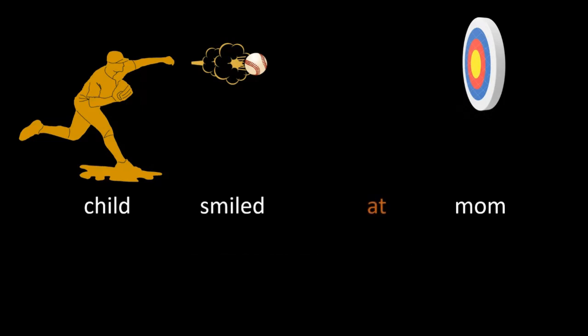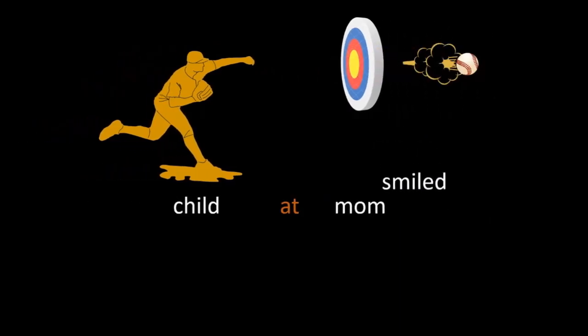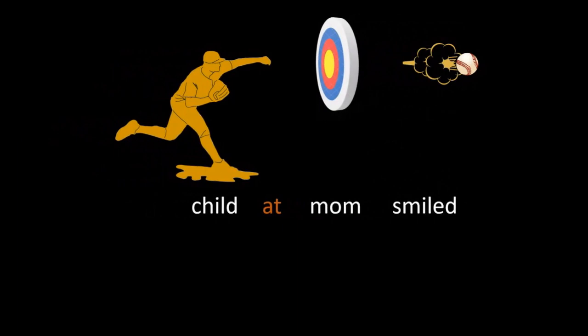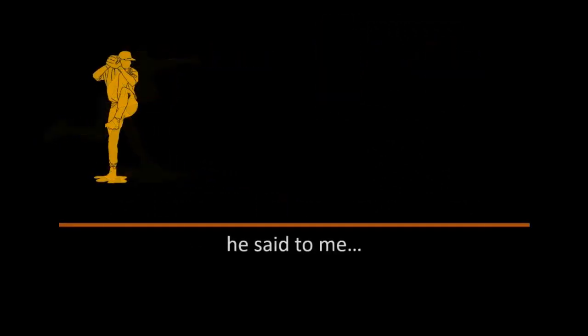And so we have child smiled at mum. Now, before we translate, we need to get it in the correct order for the Chinese, and that is child at mum smiled. And now we can translate. 孩子对妈妈微笑.